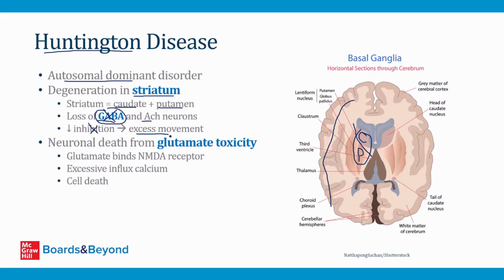The reason the neurons die in these regions in Huntington disease is believed to be tied to so-called glutamate toxicity. Exactly how this happens is incompletely understood, but glutamate binds to its receptor, which paradoxically is called the NMDA receptor, but it's just the receptor that binds glutamate. And that leads to excessive influx of calcium into neurons, and that's what leads to neuronal cell death. And so the underlying problem in Huntington disease is degeneration of striatal neurons from glutamate toxicity.